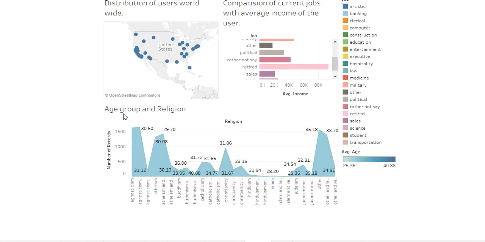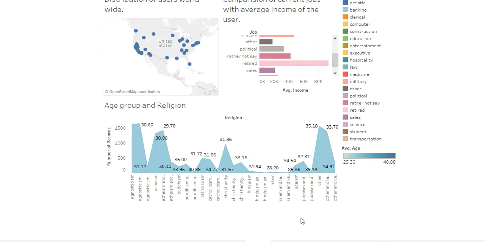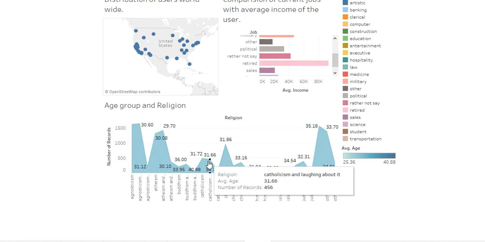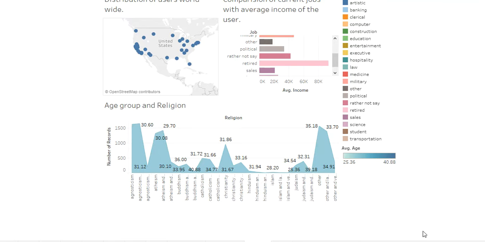The final sheet of the dashboard deals with age group and religion. Here the users are divided based on their choice of religion. And the interesting trend that I saw from this sheet was that the younger generation does not take religion seriously. As in the case of Catholicism, number of records for Catholicism were 489, and Catholicism and laughing about it were 456, while Catholicism and taking it serious were only 64. And this was the case for probably every other religion.